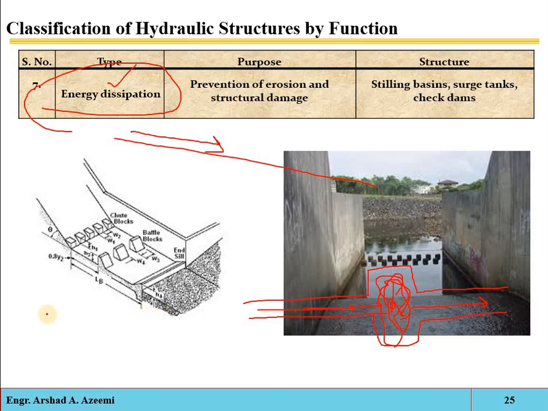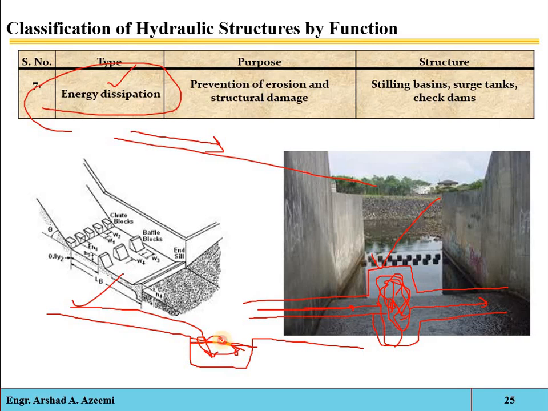Or also you can see that, for example, if this is the canal, this is the side view, and this one is the top view. If you construct such a depression here, the water will come into this depression, it will be stored here for some time, and the energy will be lost, and then it will be outed in the downstream canal. So these are called the stilling basin, or the still box. These are depressions in a channel to reduce the velocity or turbulence of the flow.